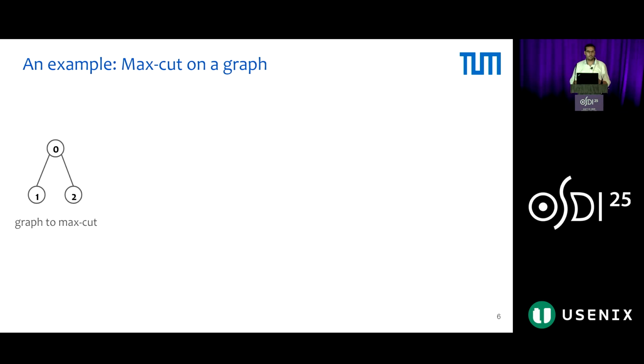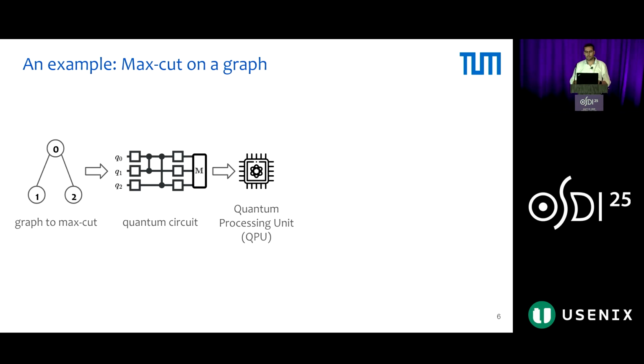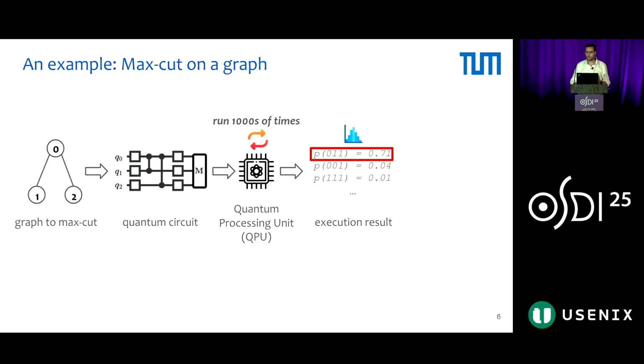Say that we have a graph that we want to perform the maximum cut problem on, which is a well-known and hard problem. We encode the graph and the problem as a quantum circuit automatically, and we execute this on a quantum processing unit, or QPU for short. Because of the non-deterministic nature of quantum processing units, we have to run this thousands of times, and the result is a probability distribution of bit strings. In this problem, the highest probability bit string also represents the solution to the max cut problem.